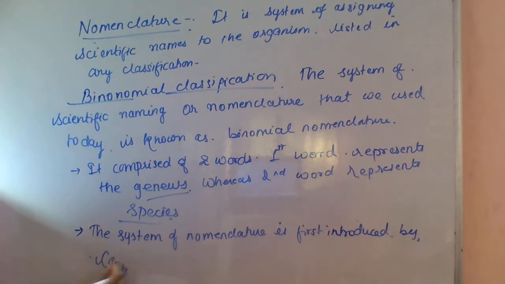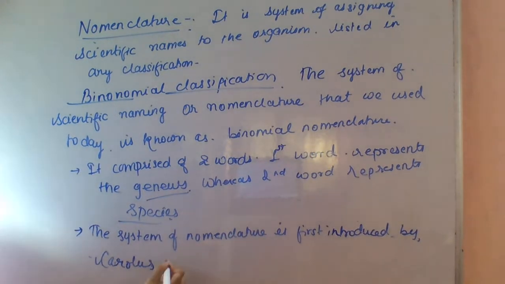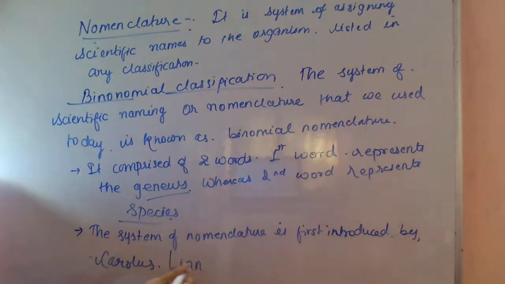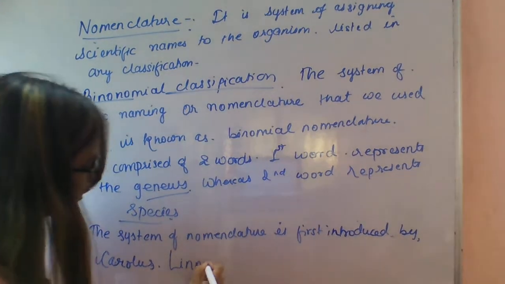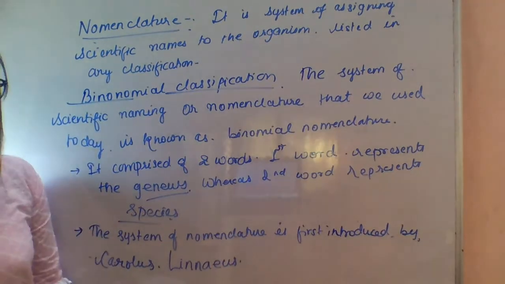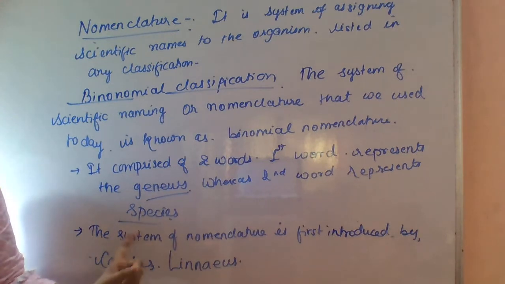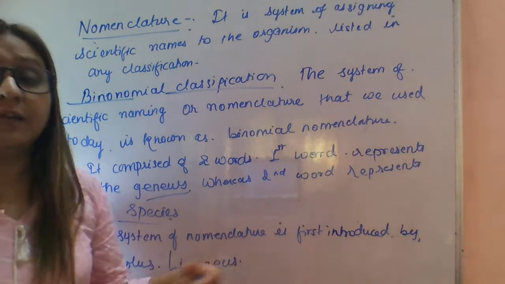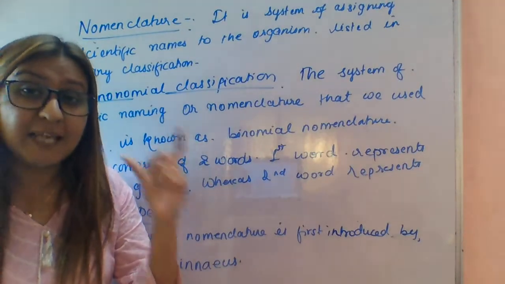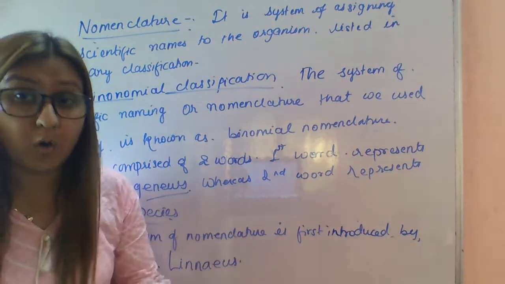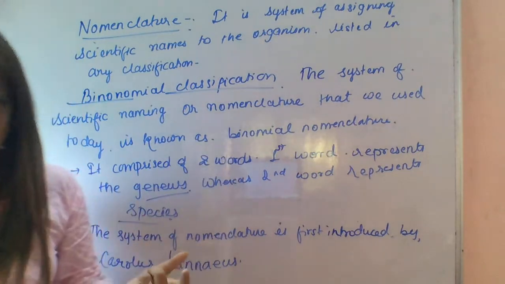All of you remember this name. So this binomial nomenclature was first given by Carolus Linnaeus. The scientific name of an organism is thus unique. If you are anywhere in the world, the same organism is called by the same name all over the world.